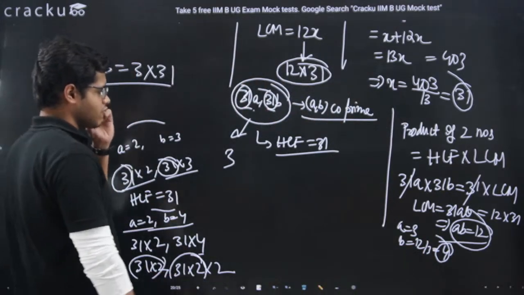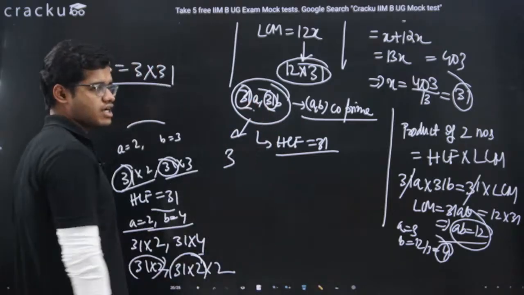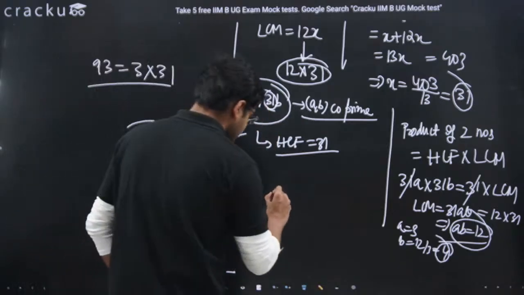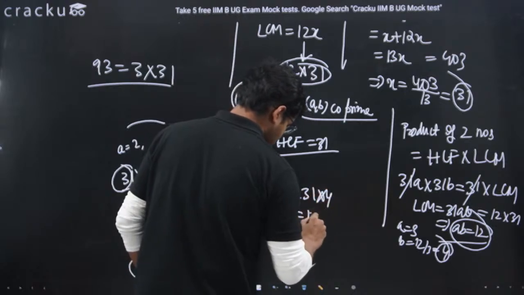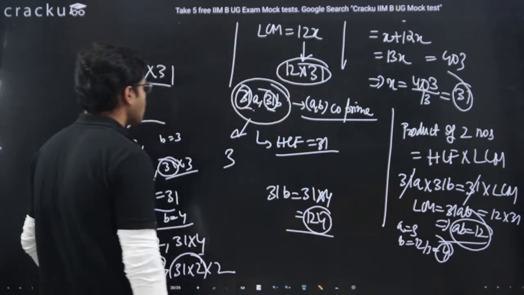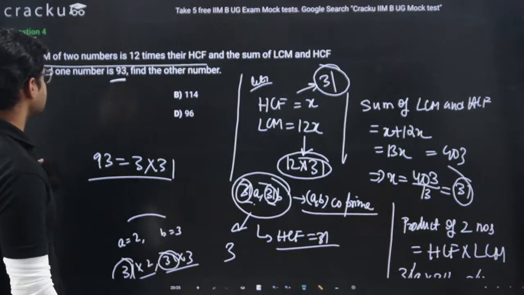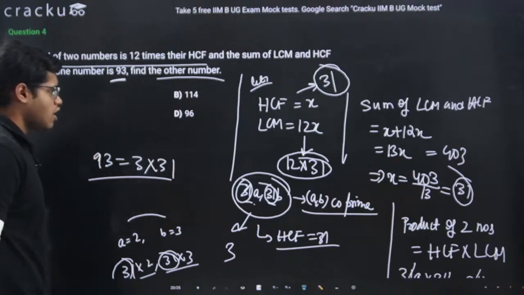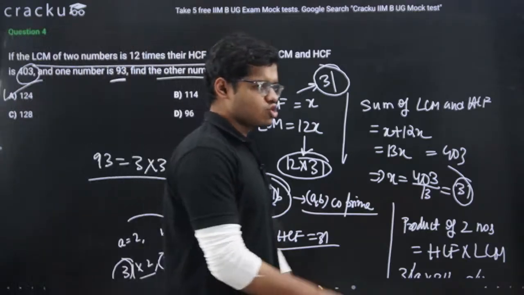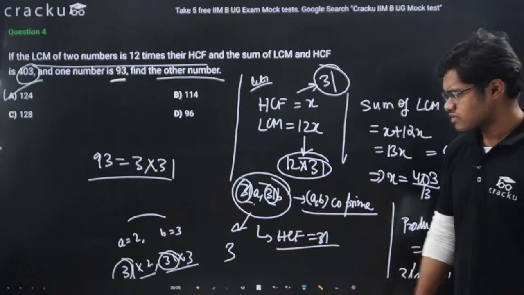Which means the value of B is 4. So what is the other number? The other number is 31B, which is 31 into 4, which is 124. So, guys, from here I can say that the other number is 124. So again, a new approach to solve this question, right?